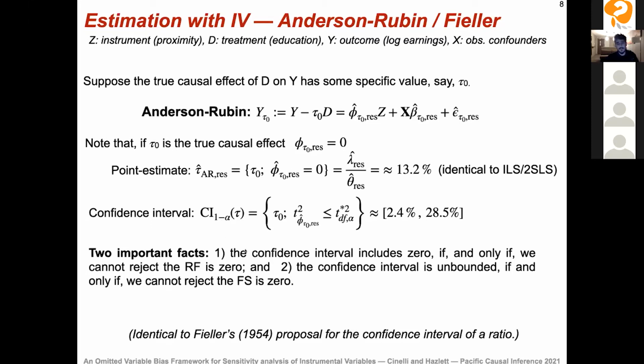The first one is that the confidence interval will include 0 if and only if we cannot reject the null hypothesis that the reduced form is equal to 0. And the second property is that this confidence interval will be unbounded if and only if we cannot reject that the first stage is equal to 0. And this approach has correct test size regardless of instrument strength.